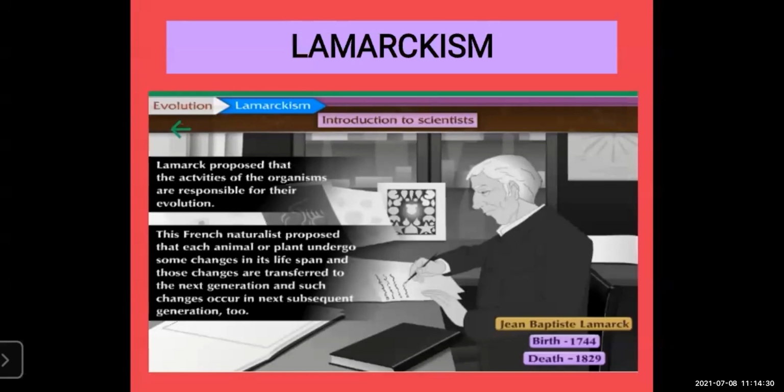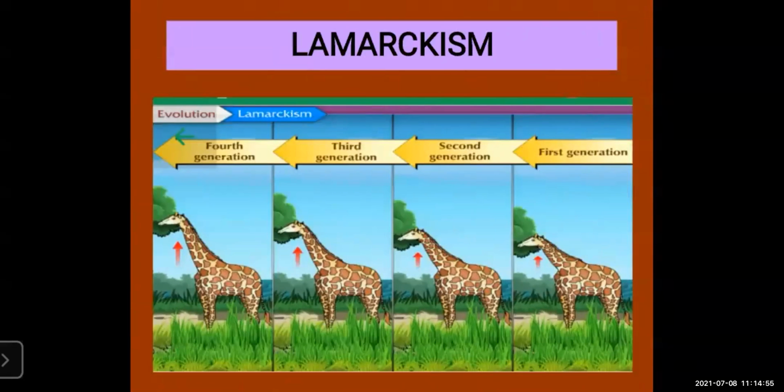This French naturalist proposed that each animal or plant undergoes some changes in its lifespan, and those changes are transferred to the next generation, and such changes occur in subsequent generations too. So whatever qualities we are getting from our ancestors, from our grandparents, we are getting some of the characters from our ancestors. You can see the giraffe: in the first generation, a very short neck. Then they started grazing on tall trees, and then the neck becomes taller. This was given by Lamarckism. Jean-Baptiste Lamarck has given this theory.